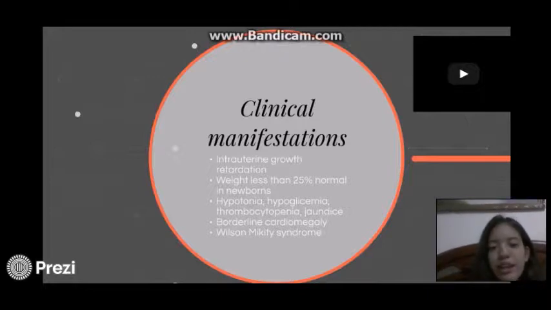She also presented hypotonia and hypoglycemia, thrombocytopenia, and jaundice, which were cured at the moment.